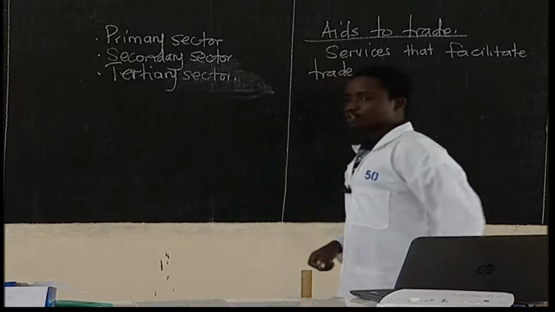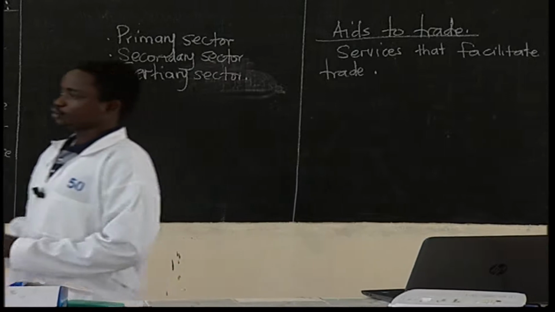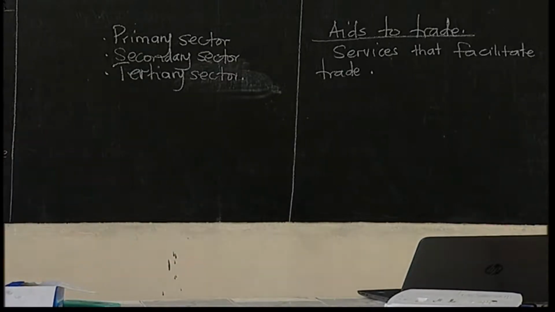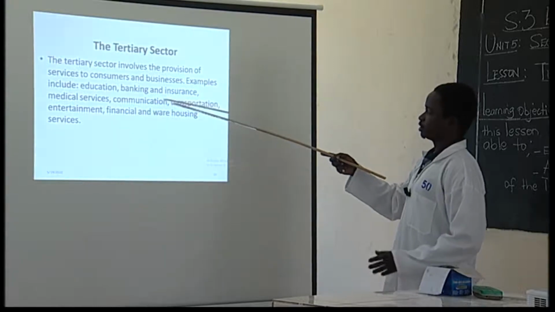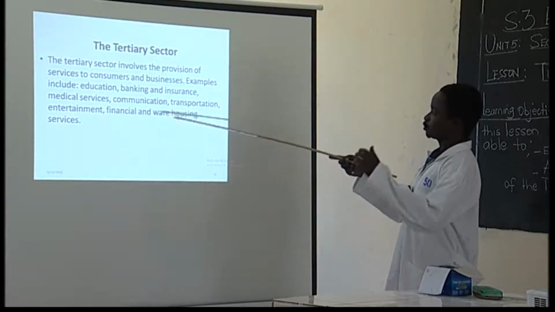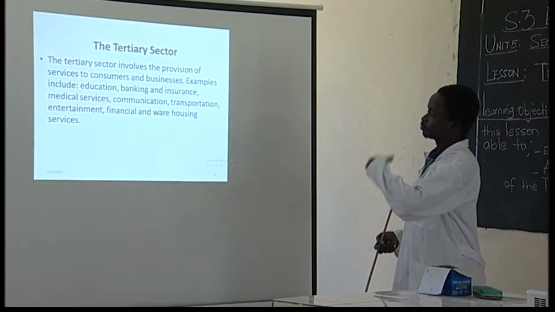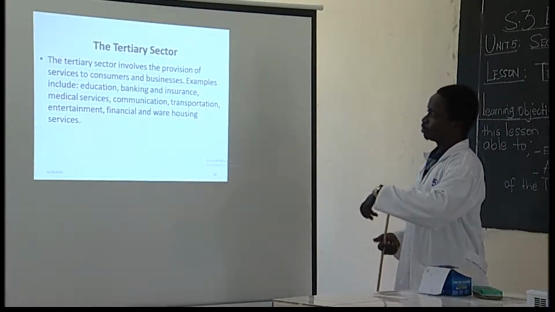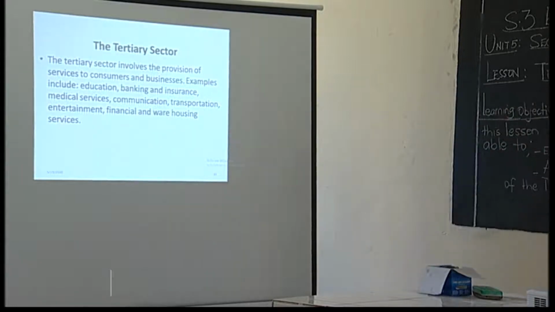So for trade to go on smoothly, you must have these services, because banking services play a very big role in the business sector, as do medical services, communication, transportation, entertainment, financial, and warehousing. All these are aids to trade, and they help in the production of goods and services.